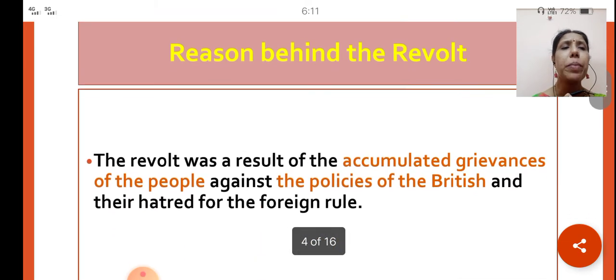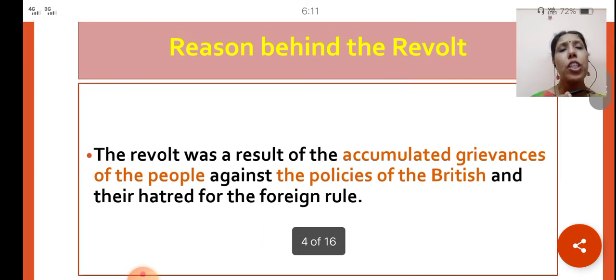So what is the reason behind the revolt first of all? The revolt was the result of the accumulated grievances of the people against the policies of the British and their hatred for the foreign rule.